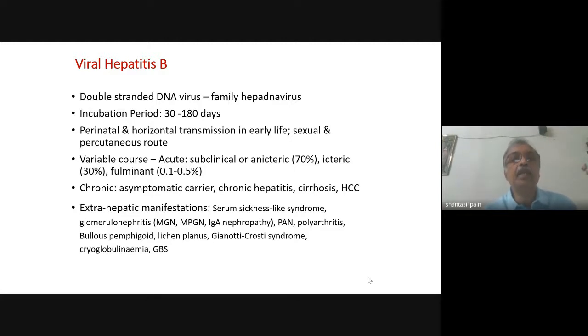Now, these viral hepatitis are basically systemic infections, but the virus replicates in the liver and the brunt of injury is on the hepatocytes. So some extrahepatic manifestations may also be seen in hepatitis B infection. In acute infection, you can have serum sickness-like syndrome. In chronic infection, you can have glomerulonephritis, sometimes nephrotic syndrome, or polyarteritis nodosa, polyarthritis, some skin lesions, but we're not going to discuss this. These are not very important.